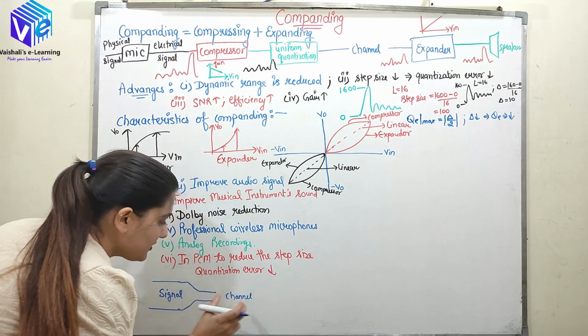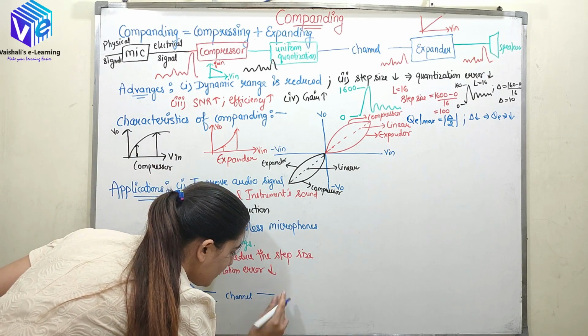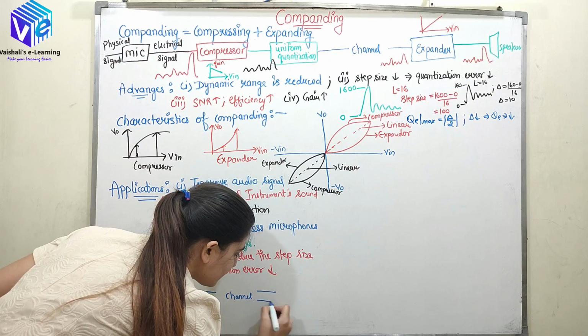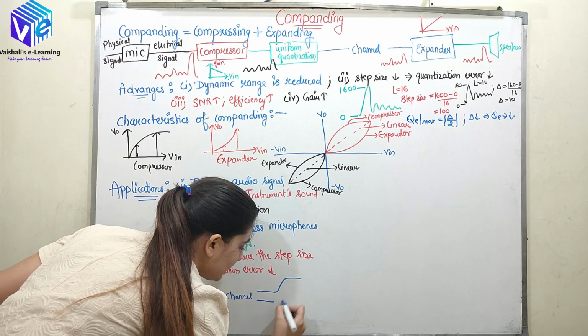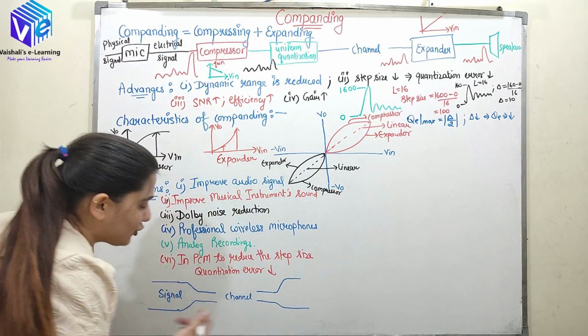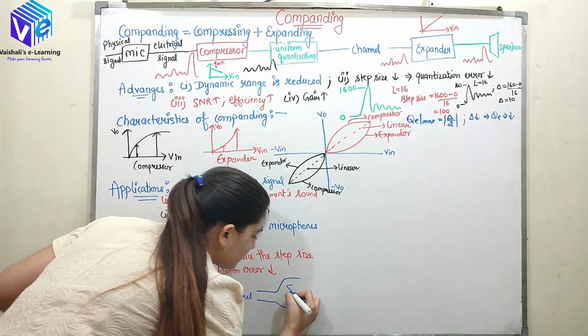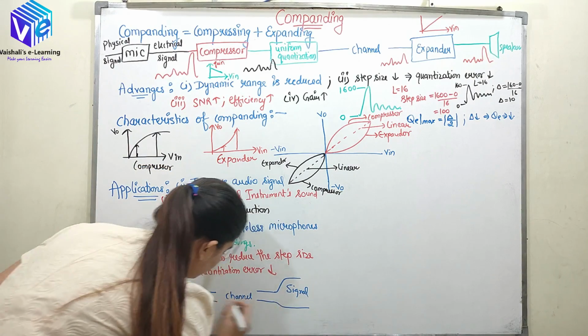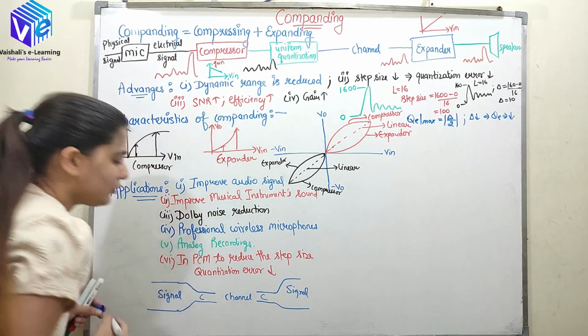In the channel it is traveling in the compressed form only, and after that it is received in the compressed form, then it is expanded in the actual form. So this is the signal again. So this is the compressed form, this is also the compressed form.